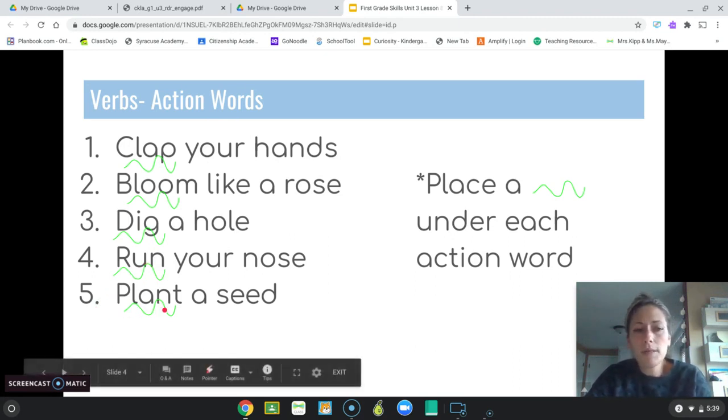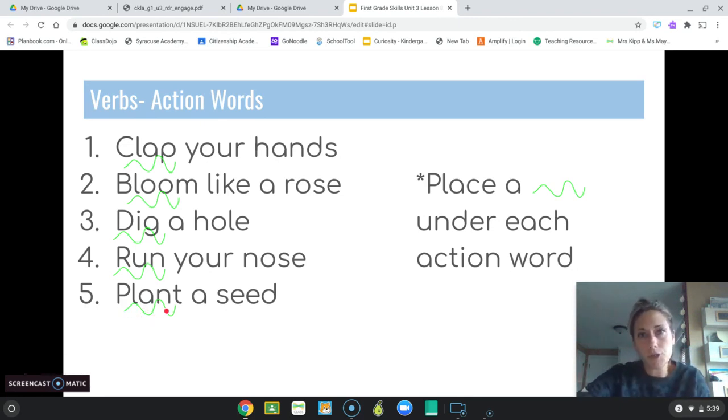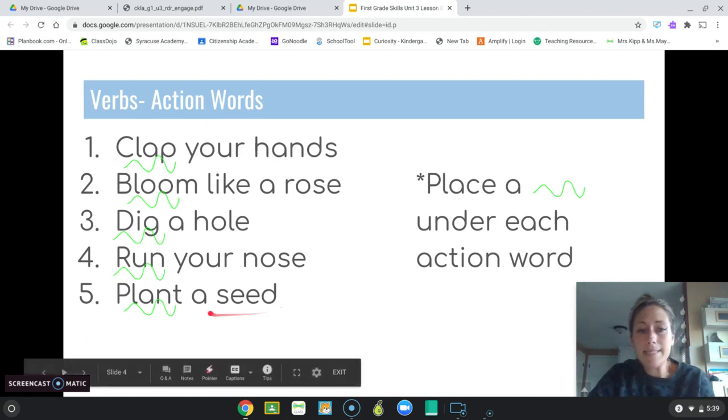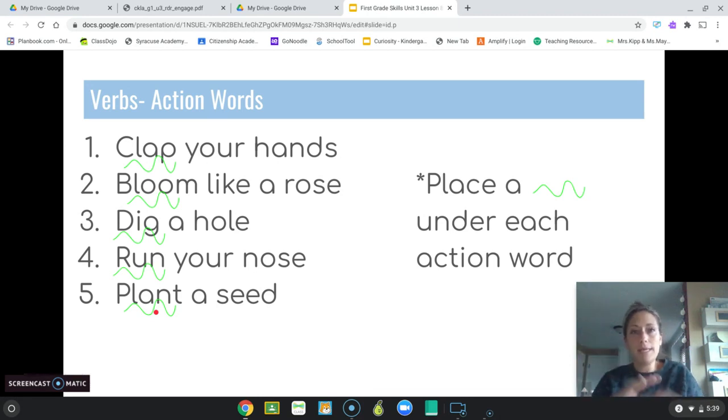Last one, plant a seed. Now, in this sentence, when they say plant, that means bury the seed in dirt, right? Because seed is not an action, but to plant a seed, we would put the seed in the pot, and then to plant it, we would bury it with dirt and then water it, right? So, verbs are all action words.